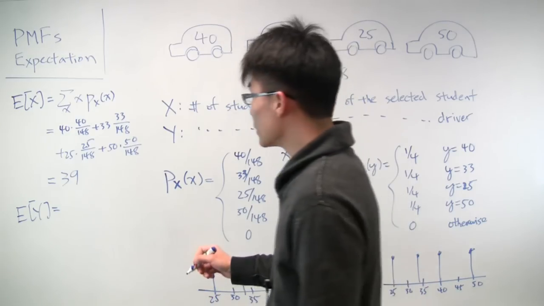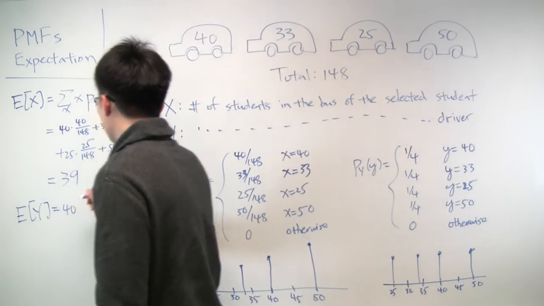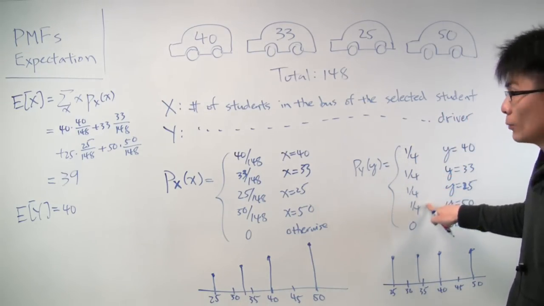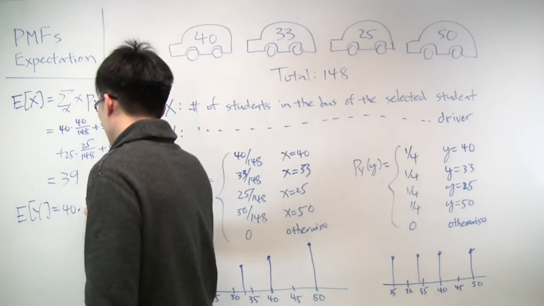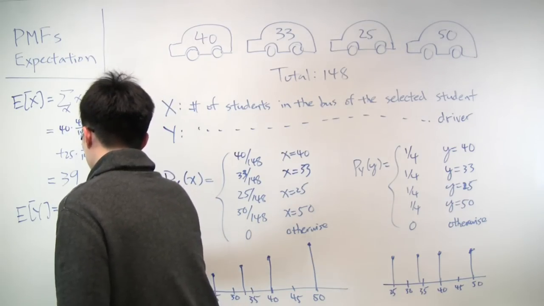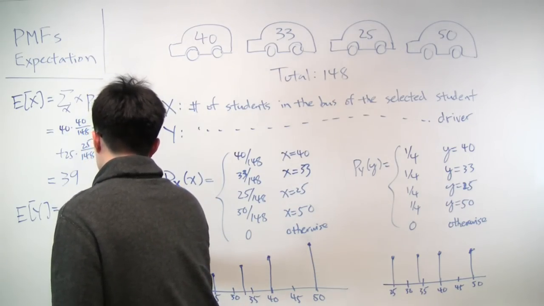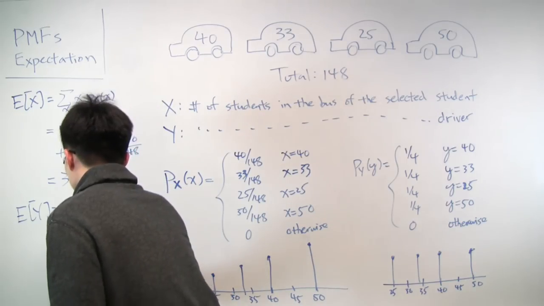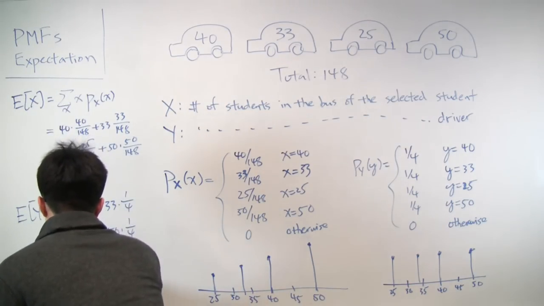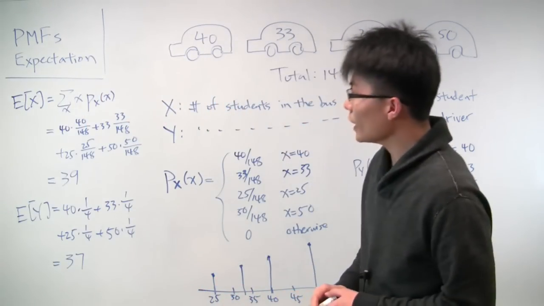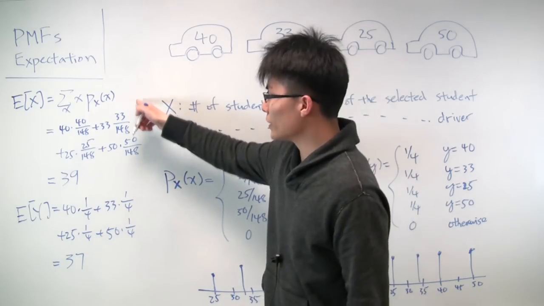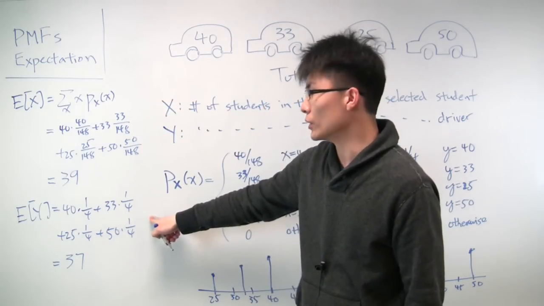Now we can do the same thing for y. But for y, it's different because instead of weighting by these probabilities, we weight by these probabilities. Each one has the same weight of 1/4. So now we get 40 times 1/4 plus 33 times 1/4 plus 25 times 1/4 plus 50 times 1/4. If you do out this arithmetic, this expectation is 37. And so, after we do the calculations, the expected value of x is indeed greater than the expected value of y, which confirms our intuition.